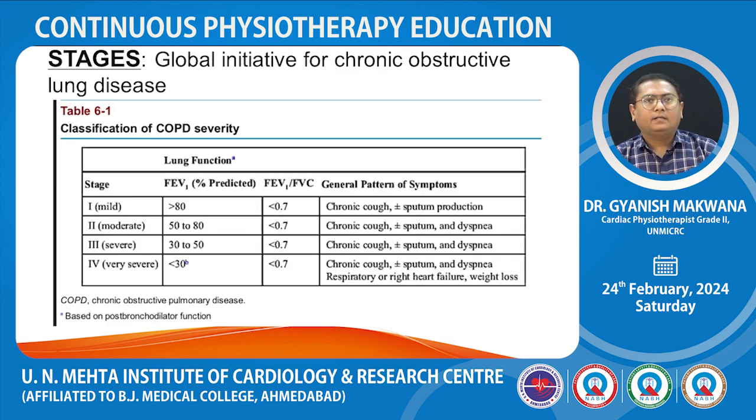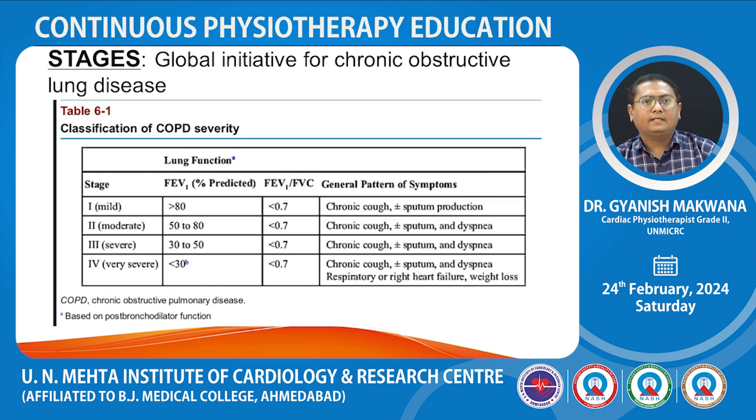Now, stages, that is Global Initiative for Chronic Obstructive Lung Disease, that is classification of COPD severity based on the post bronchodilator study. Stage 1, that is mild, FEV1 predicted value greater than 80% with FEV1 FVC ratio less than 0.7 with symptom of chronic cough and sputum production. Stage 2, that is moderate, FEV1 predicted value 50 to 80% with FEV1 FVC ratio less than 0.7 and symptoms are chronic cough, sputum and dyspnea.